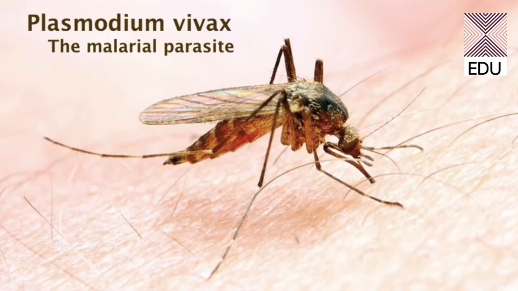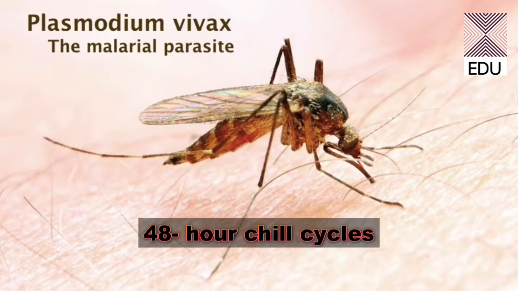Out of these four species, the Plasmodium vivax is the most common species affecting humans for malaria. It is the causative agent or the organism for malaria in humans. You all know that malaria is characterized by 48 hours chill cycles.